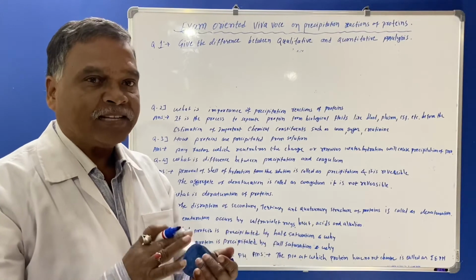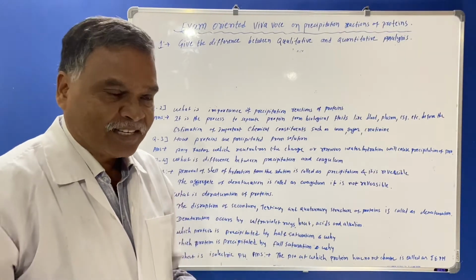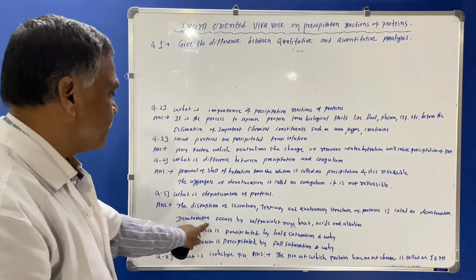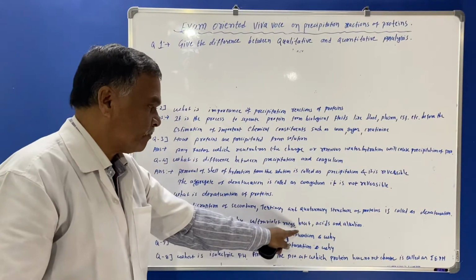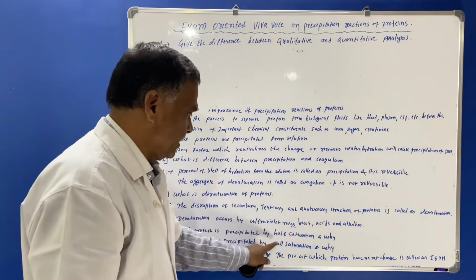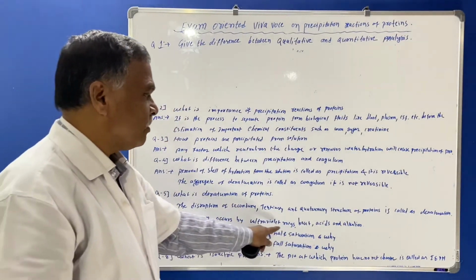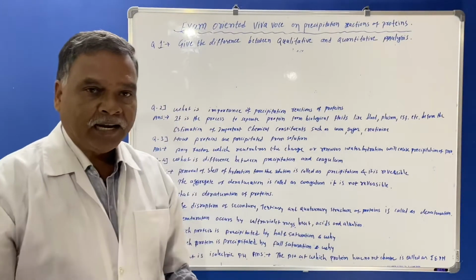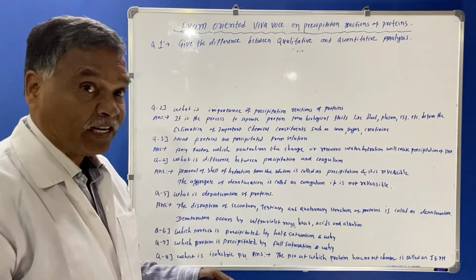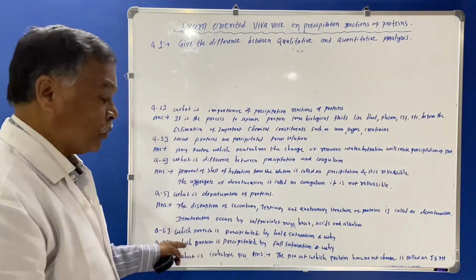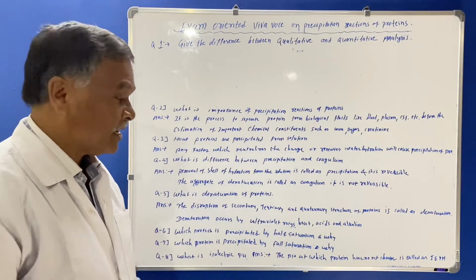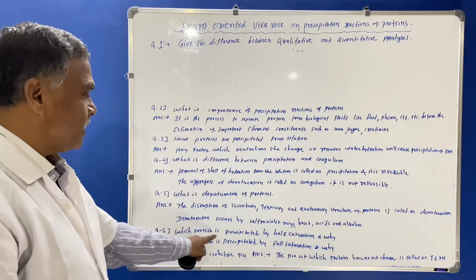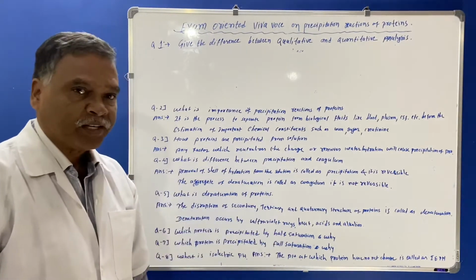Proteins have primary, secondary, tertiary and quaternary structure that we'll see in the lecture. Denaturation occurs by ultraviolet rays, heat, acids and alkalis. By adding acids and alkalis, denaturation can occur. And you must know, by heating also the proteins are denatured. So you must know.